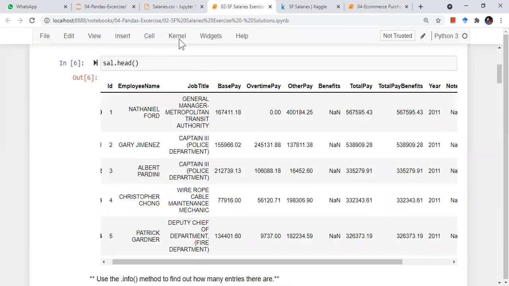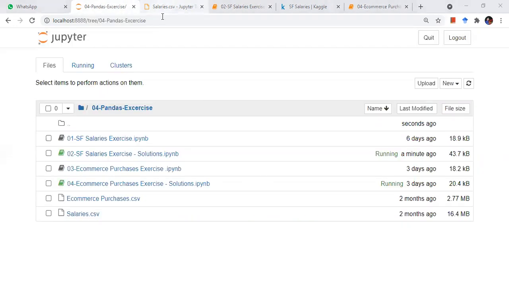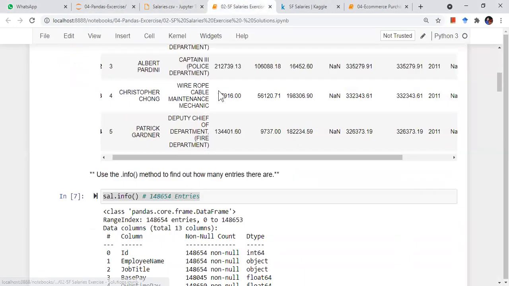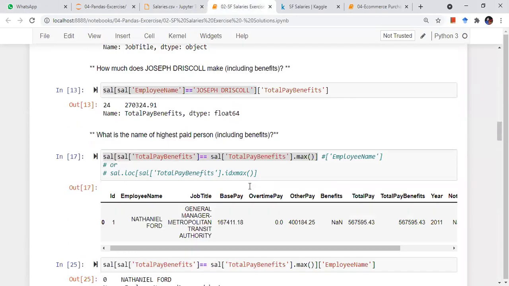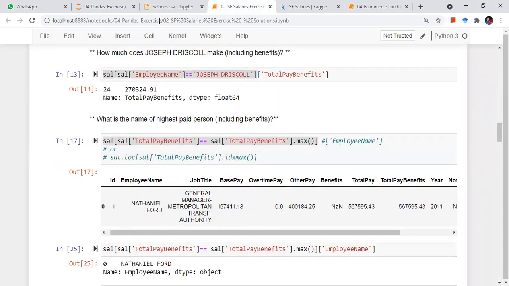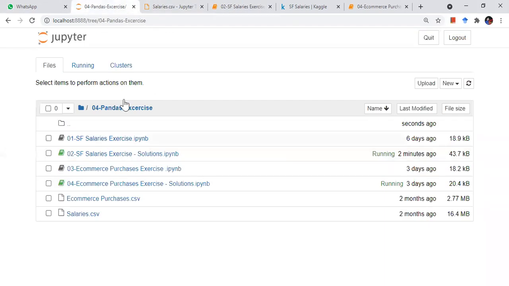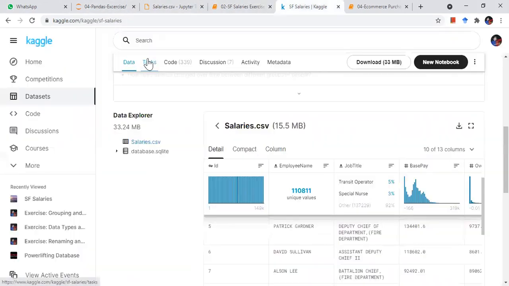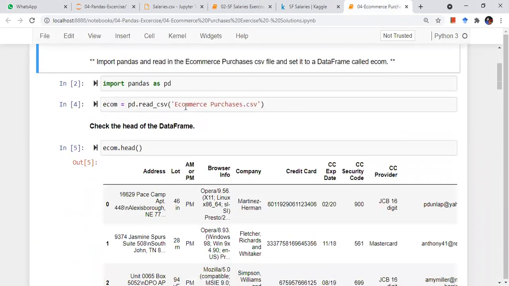And there is one more exercise, exactly the same thing you have to perform on a different data set. And now that we have seen matplotlib also, you can try to plot some of these columns, which anyway we'll learn next. I would recommend you please go through this e-commerce exercise, right?